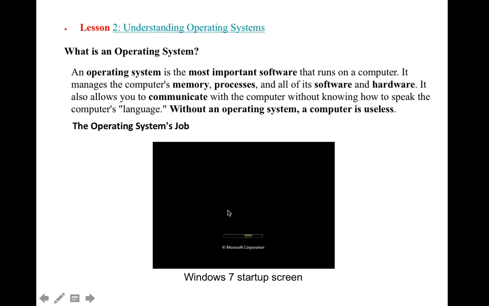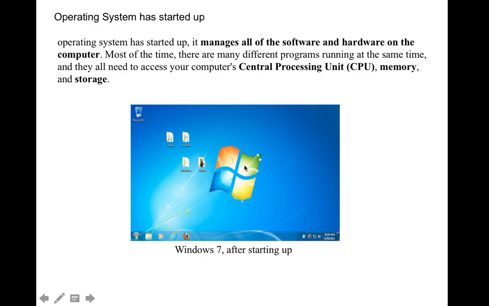This is the Microsoft Windows 7 startup screen. This is a kind of operating system we can see, right? This one is Windows 7 after starting up, when we install the operating system.